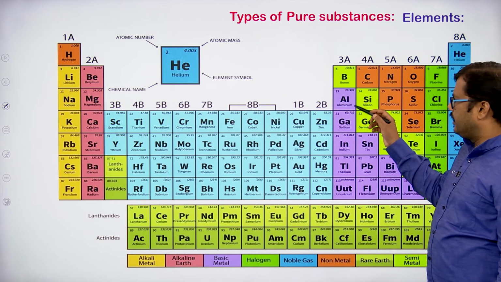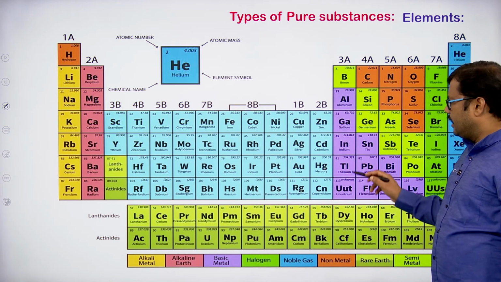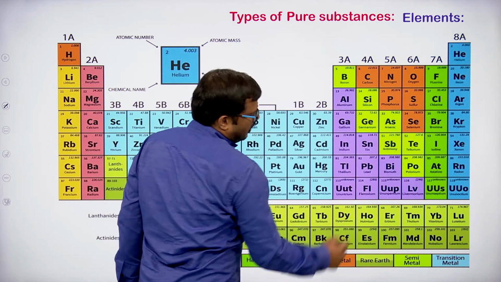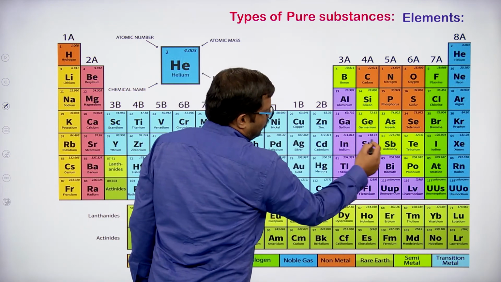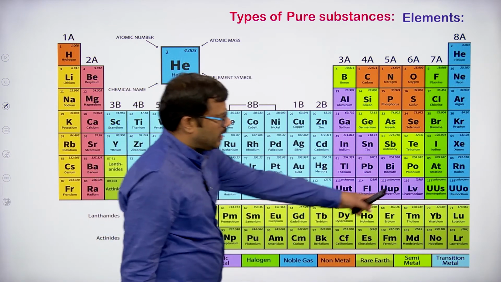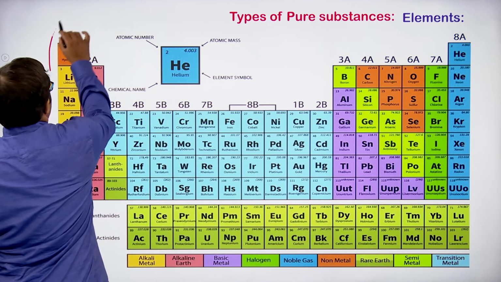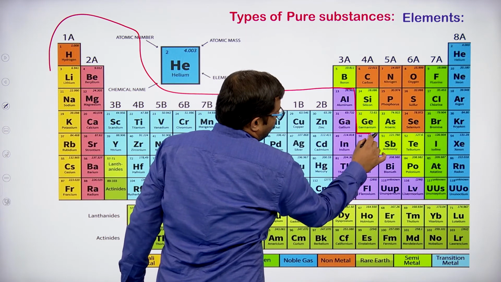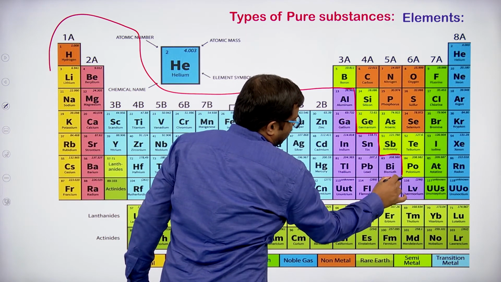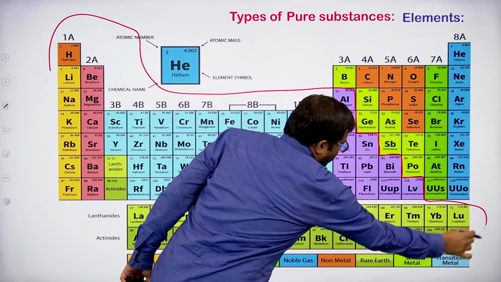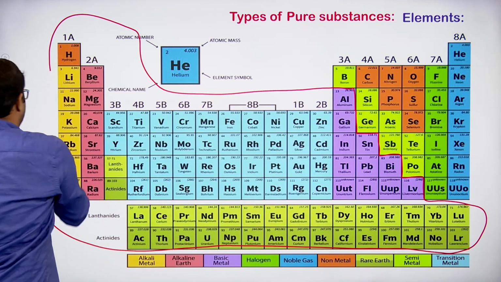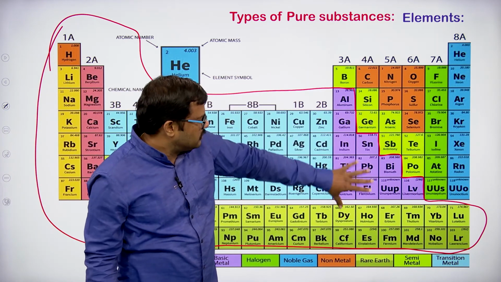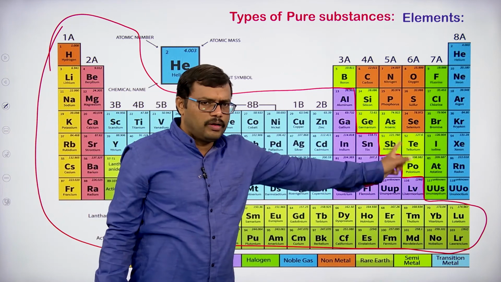And if you observe aluminium, gallium, indium, thallium, these are also metals. Tin, lead are also metals, and bismuth is a metal. So this total portion is metals up to this area.